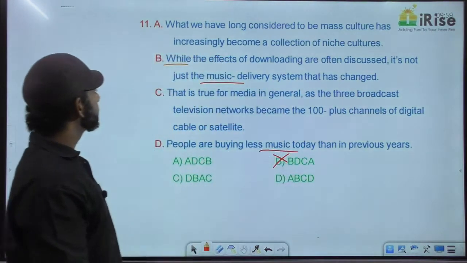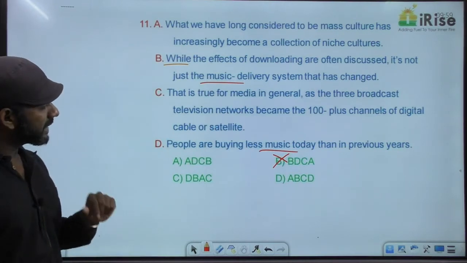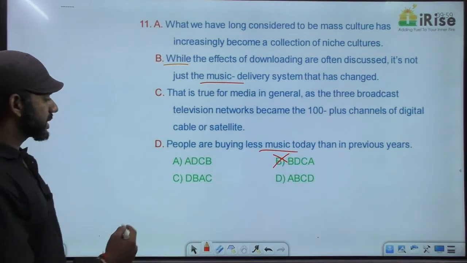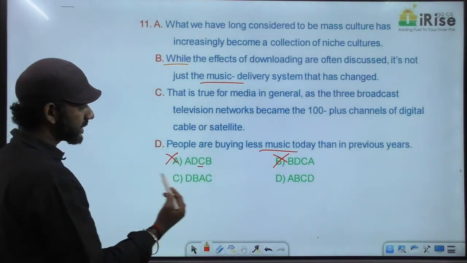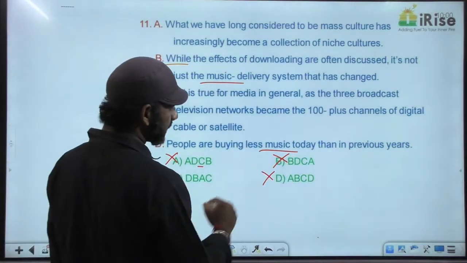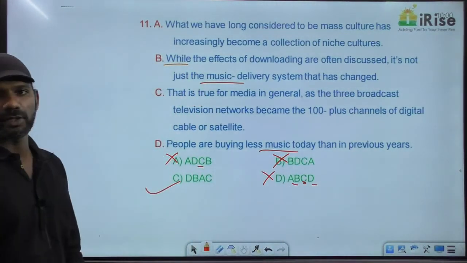Yes. Sentences B and D contain mention about music. So B and D must come together. Based on that, option A is eliminated. B and D are separated by C. Option D is eliminated. B and D are separated by C. Gone. We got the answer. The answer is option C.